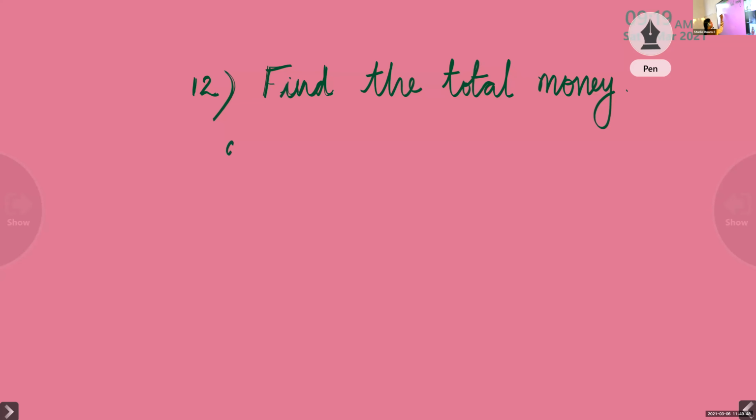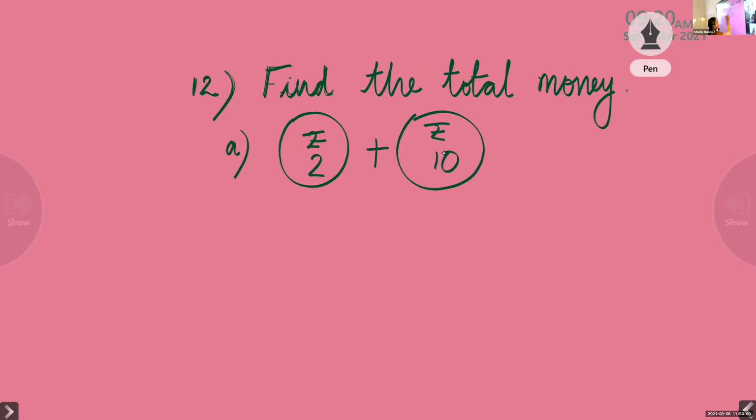Now, first question A. I have a coin of rupees 2 and another coin of rupees 10. One coin is a 2 rupee coin and another one is a 10 rupee coin. Now you please find the answer. Rupees 2 plus rupees 10. What is the total amount? What is the total amount you got? Tell me.